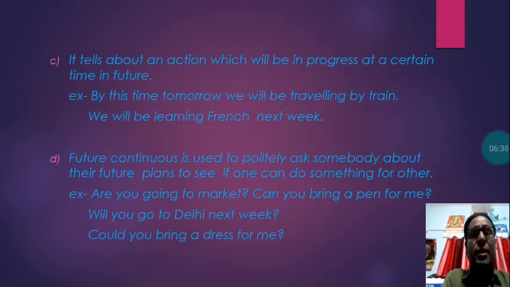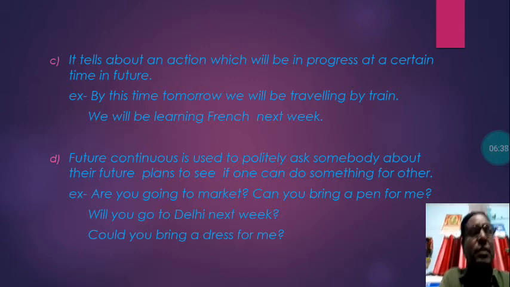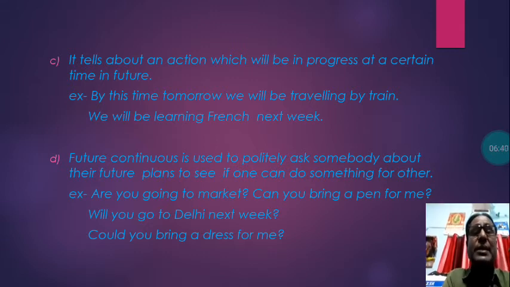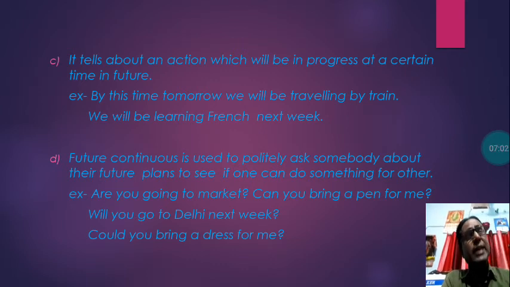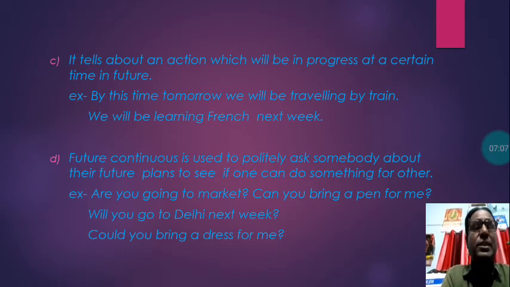Next use: it tells about an action which will be in progress at a certain time in the future. By this time tomorrow, we will be traveling by train. You are sure what time it is right now, and if you have already planned to travel, you have booked the ticket of the train and you are going to travel tomorrow, and you think that this time you will be in the train, then you speak the sentence in this structure.